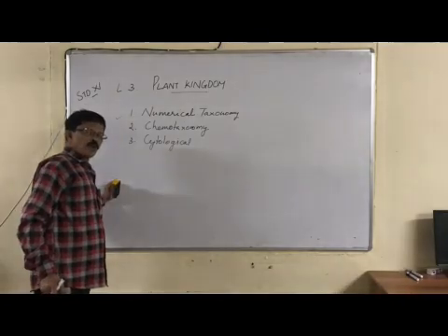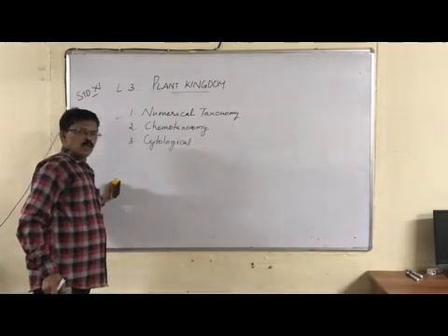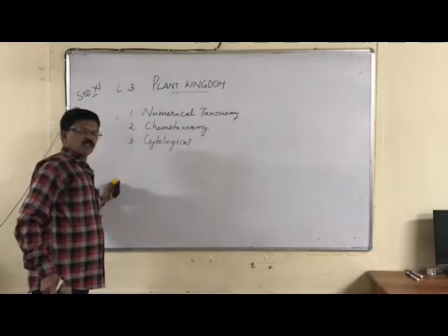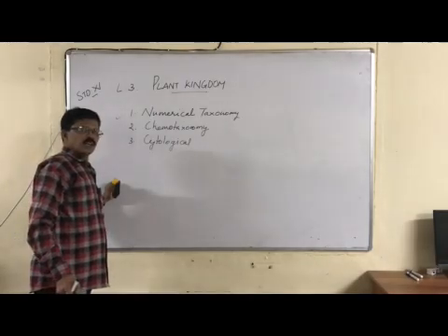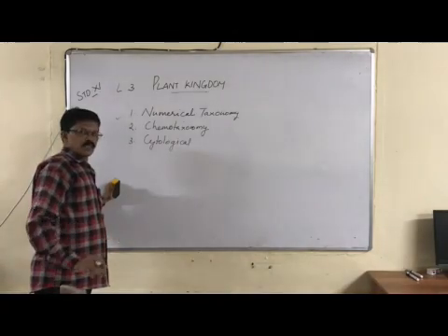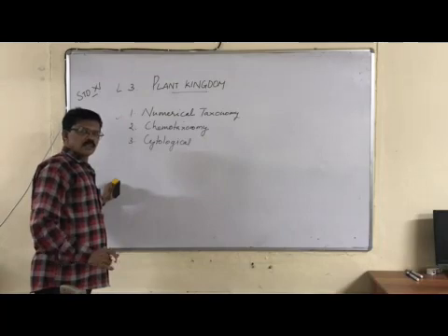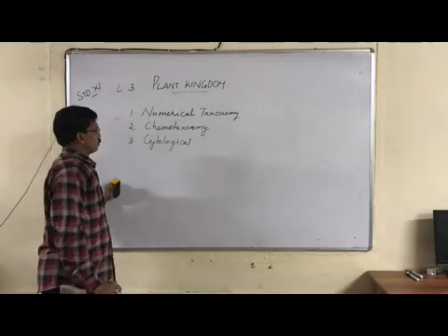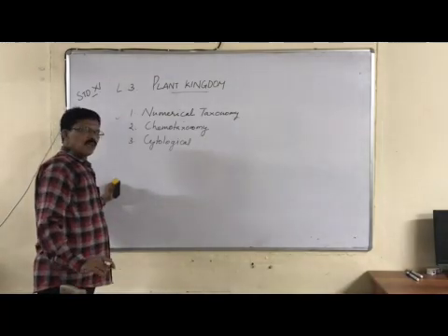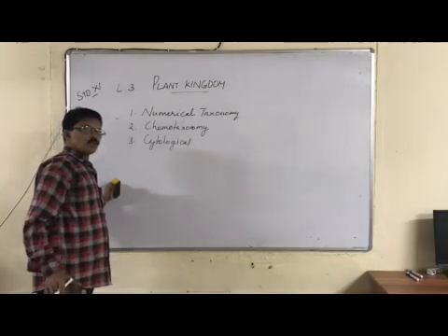Taxonomy, you all know, is the branch of biology that deals with the classification and nomenclature of organisms. So, in this taxonomical classification, computerized data and software are used. In chemotaxonomy, chemical constituents are used for classification.